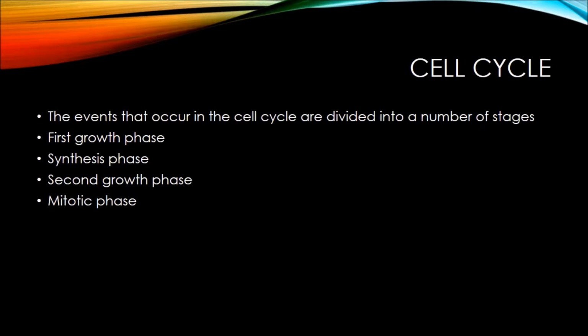Cell cycle. The events that occur in the cell cycle are divided into a number of stages. The first, growth phase, when the cell produces new proteins and carries out its normal task. This phase ends when the cell's DNA begins to replicate. The synthesis phase, when the DNA molecules in the cell nucleus form exact duplicates of themselves. The second growth phase, which involves preparation for cell division, and the mitotic phase, when the cell divides into two daughter cells.